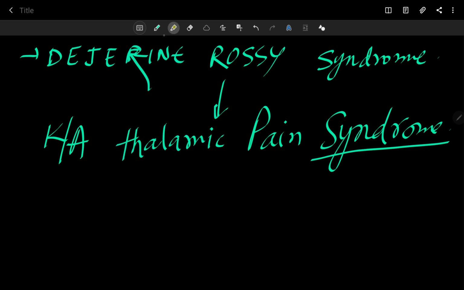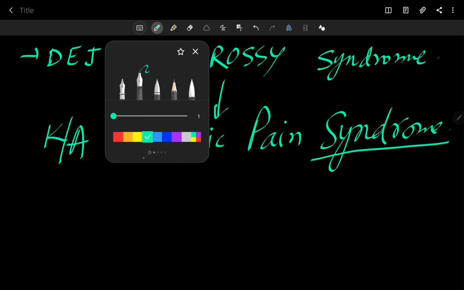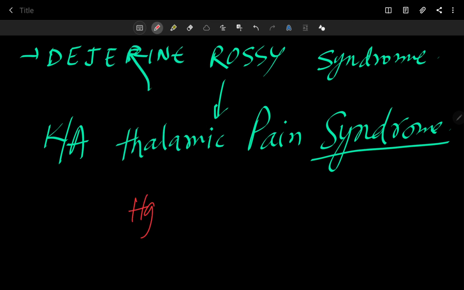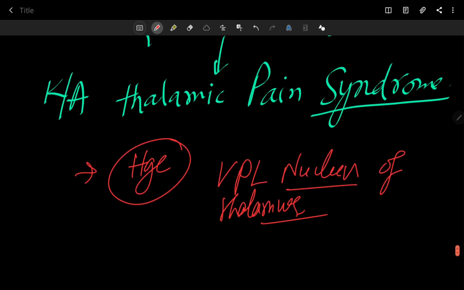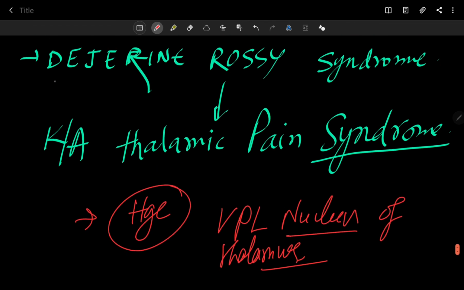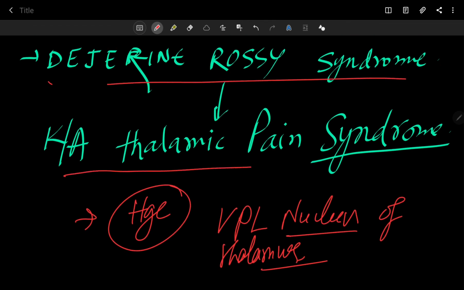This is due to what? This is due to sudden hemorrhage, or maybe a small infarct, at the ventro-posterolateral nucleus of the thalamus. So hemorrhage or a small infarct in the ventro-posterolateral nucleus of the thalamus causes Dejerine-Roussy syndrome or thalamic pain syndrome.